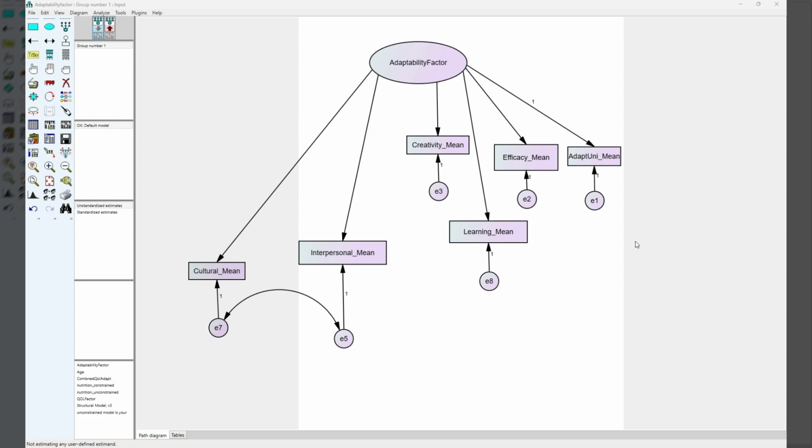The learning indicator's weak performance, lambda 0.12, was retained in the final model and is noted as a measurement limitation. This results in the final adaptability CFA with standardized factor loadings, leading to a model that really fits, especially with efficacy, creativity, interpersonal, and cultural learning, as you can see from the diagram.